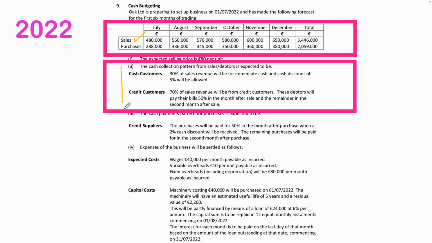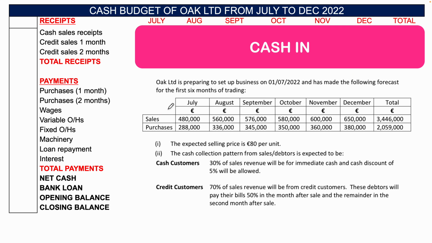Then we're looking at part 2. Okay, so we'll take a look at that now on the next screen. So part 2 says cash customers, 30% of the sales revenue will be for immediate cash, and a cash discount of 5% will be allowed.